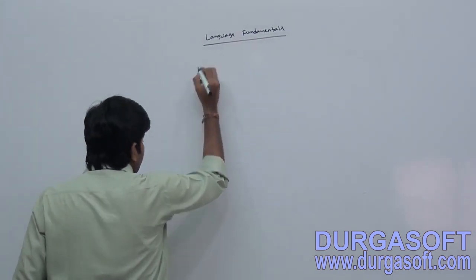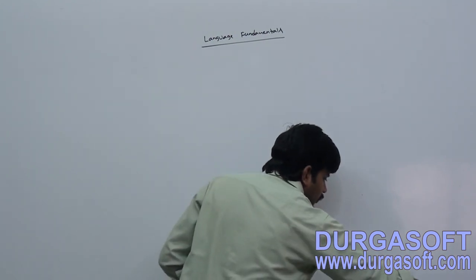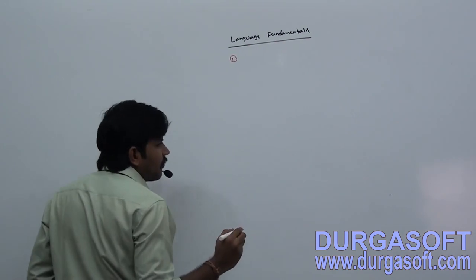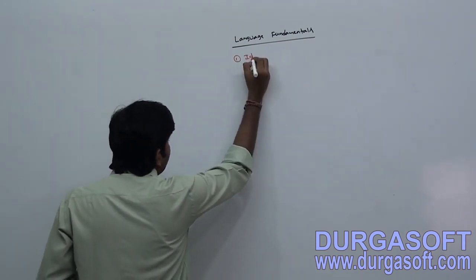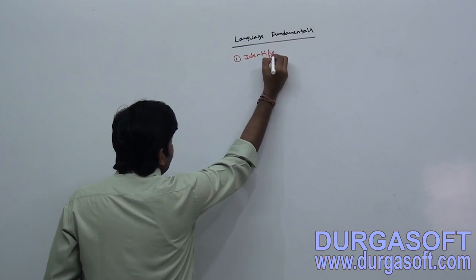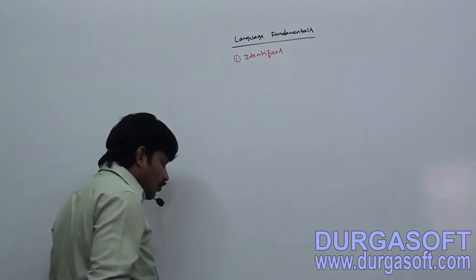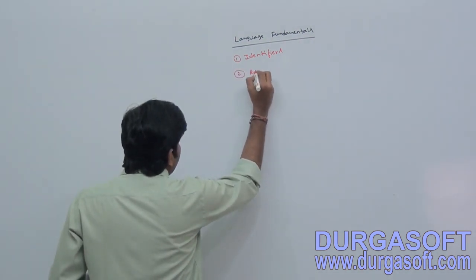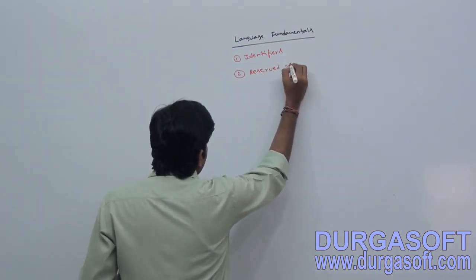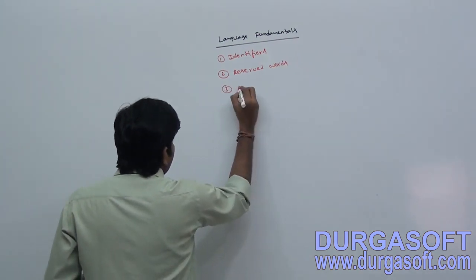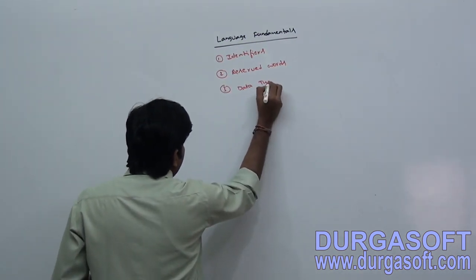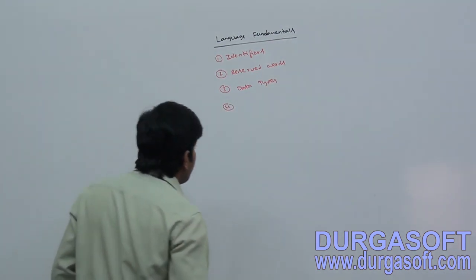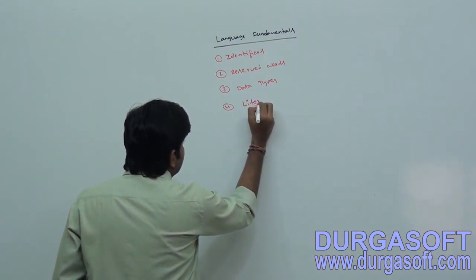So the first topic we will discuss is the various identifiers. How can we define an identifier? What rules are there? We are going to discuss identifiers first, and then the various reserved words in Java. After that we can go for data types, and then we can talk about literals.